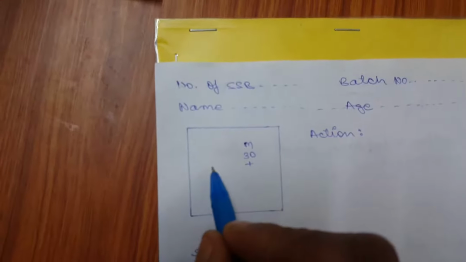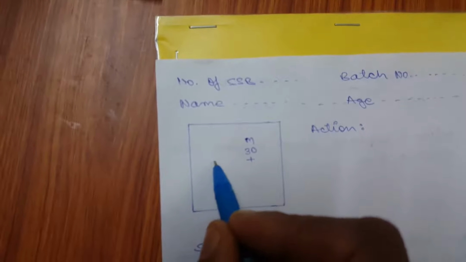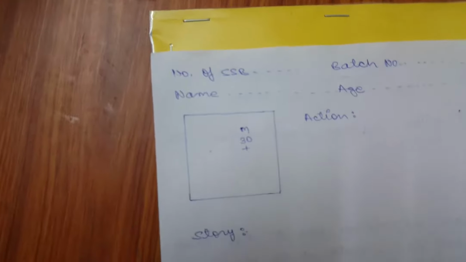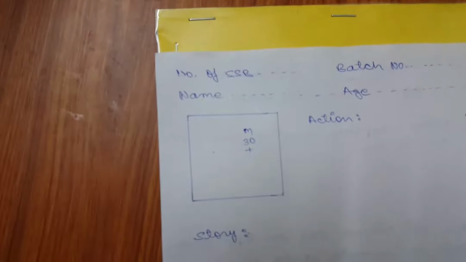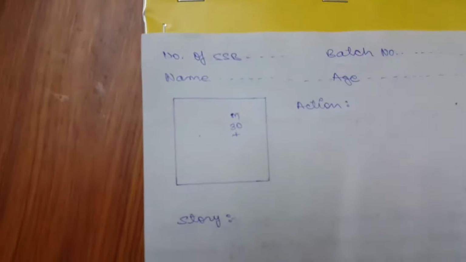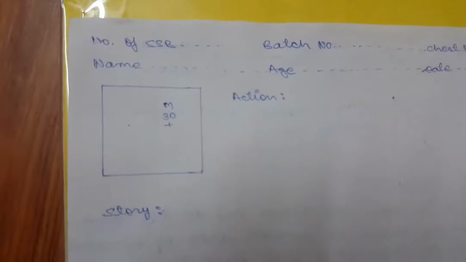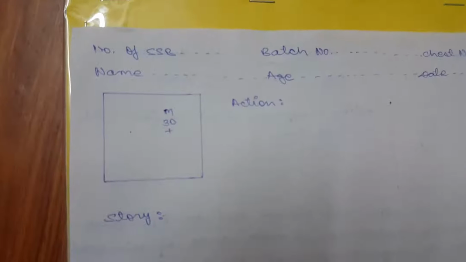And here is one character. If you have seen one more character here, then make a point here, and thereafter write, if it is female, then F, age suppose 25, and mood positive. Likewise, you have to mention if you have more than 3 to 4 characters. If a picture is given where a lot of characters are there, then write only 3 to 4 main characters, the main ones in front. Don't write each and every character.